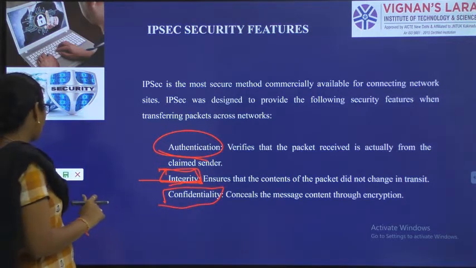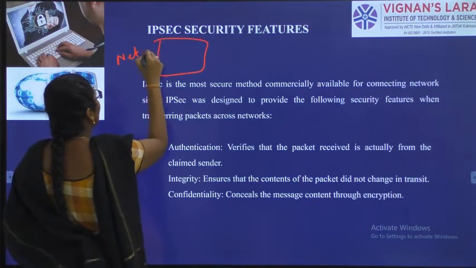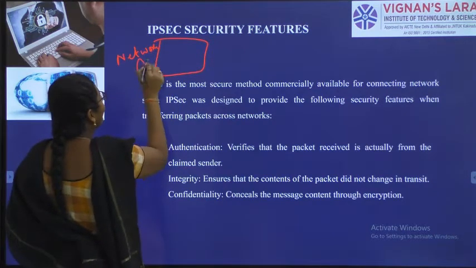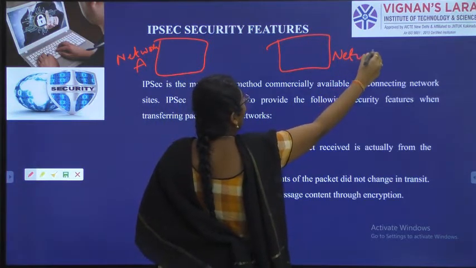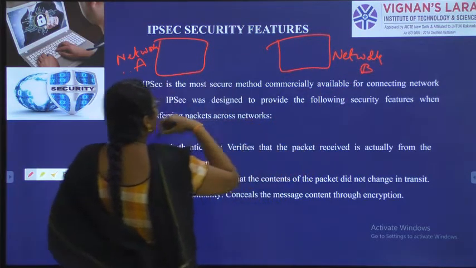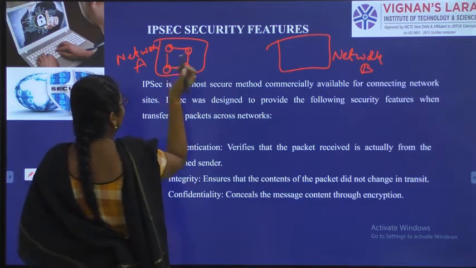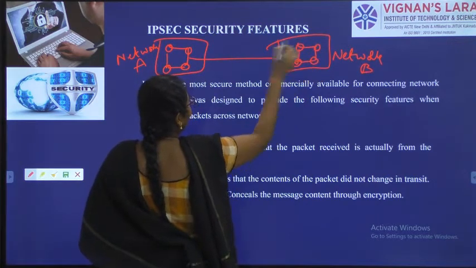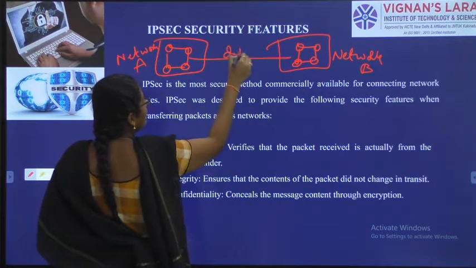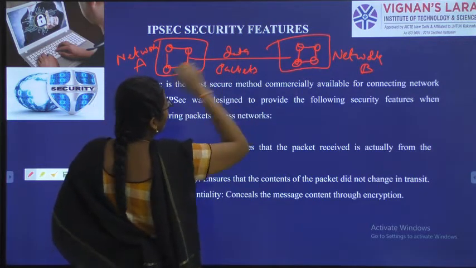So this is network A. This is network B. In network A we have so many systems. In network B also we have so many systems, so many people. Now data is transferred in the form of packets from network A to network B.